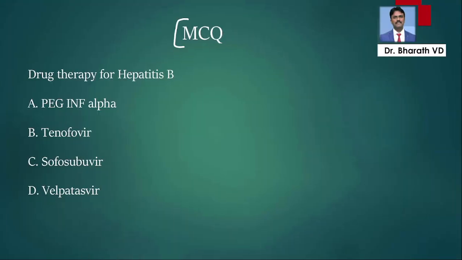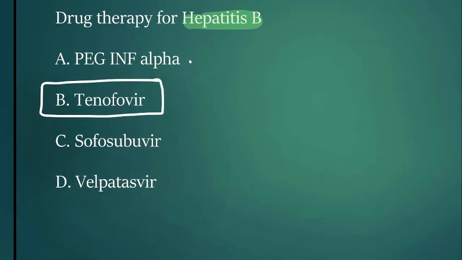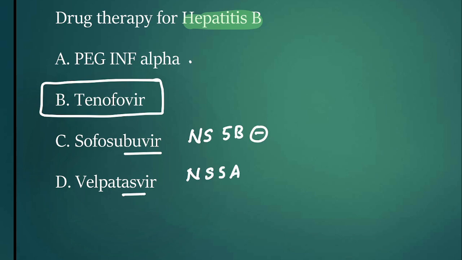Coming to the next MCQ. Drug therapy for hepatitis B. So there are options: PEG interferon alpha, tenofovir, sofosbuvir, velpatasvir. Now the drug of choice for hepatitis B is tenofovir. You can also use interferon alpha, but the best one will be tenofovir. Now anything ending with buvir, it is NS5B inhibitor. Anything ending with asvir is NS5A inhibitor.